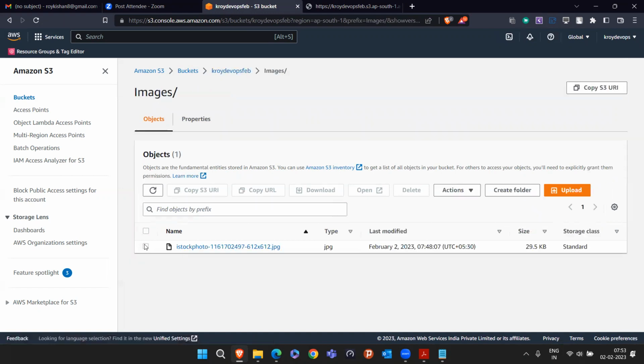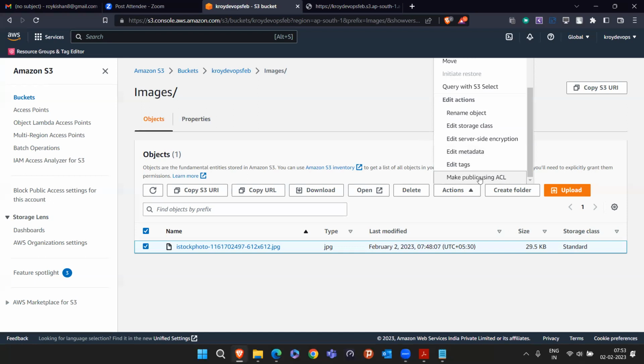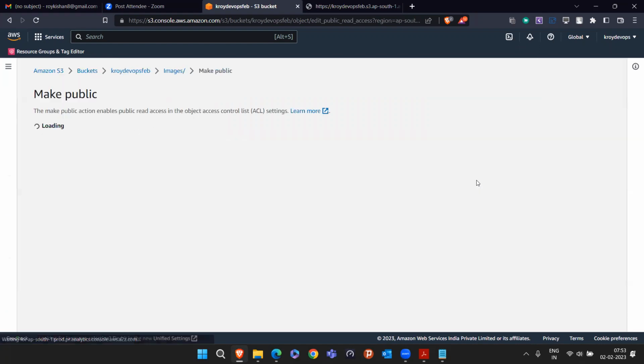So I have to go quickly in the images folder now. And this is the image which I want to make public, so anybody can see. I will select this image and click on action. I will come down, and see there is an option called make public using ACL. They are saying whatever the ACL you enabled, with the help of that, you can make it public.